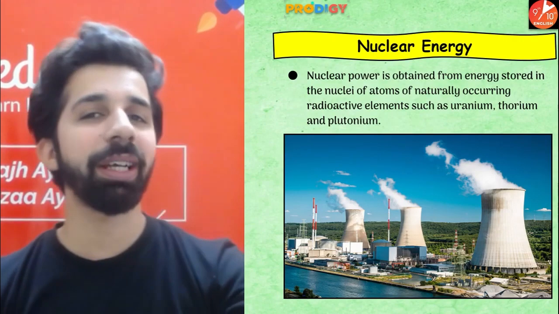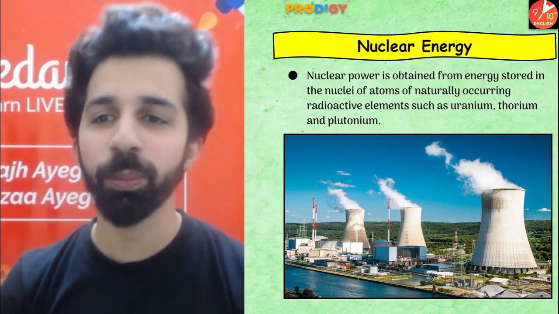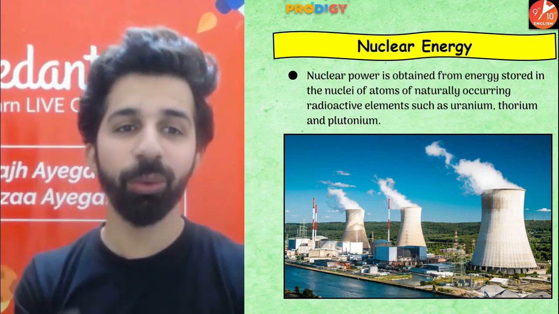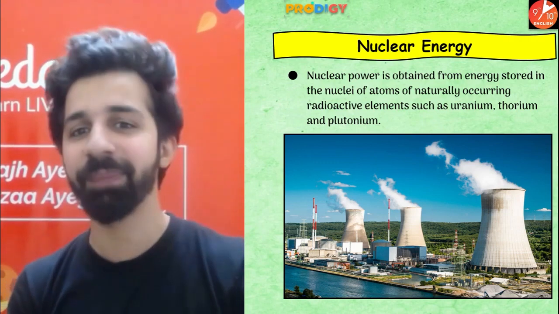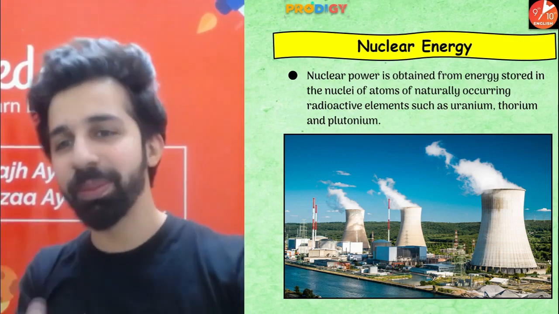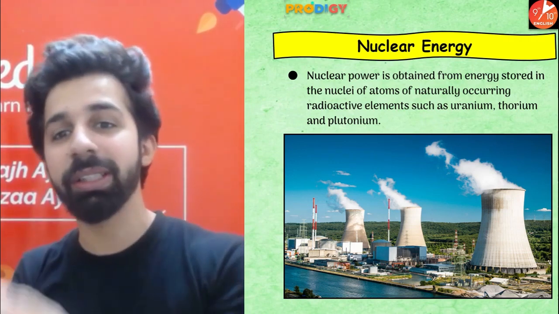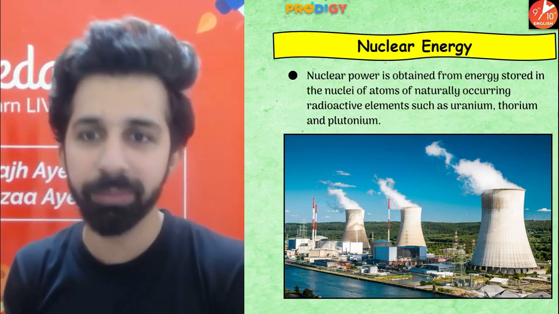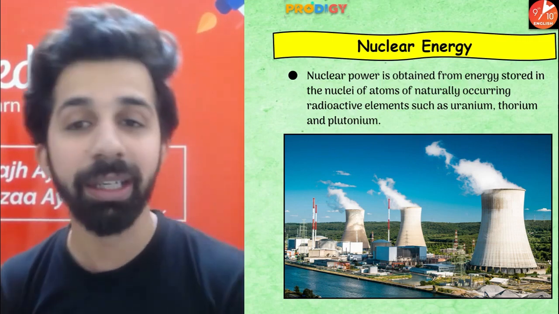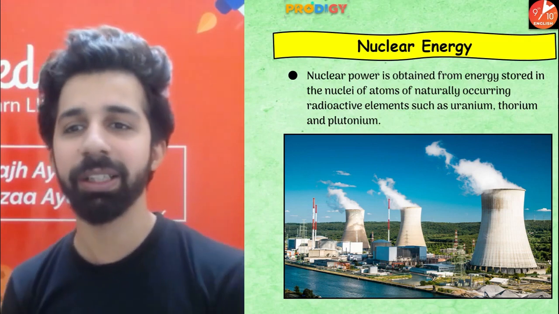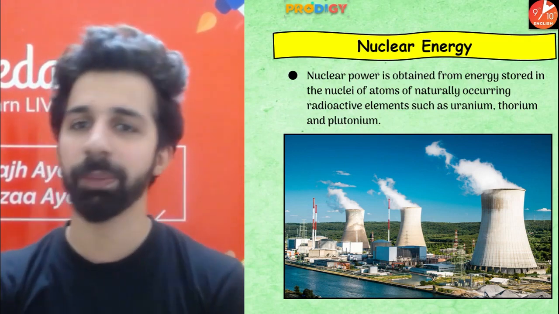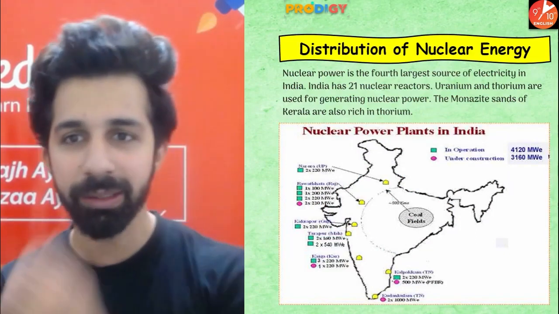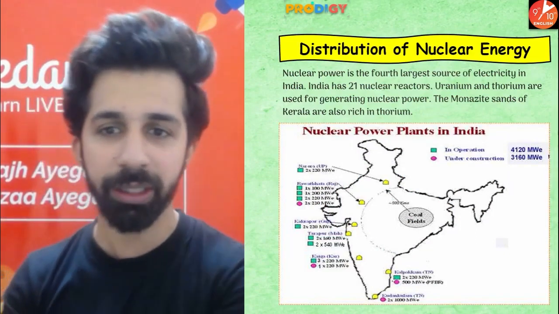Now coming to nuclear energy, guys, nuclear power is obtained from energy which is stored in the nucleus of an atom, guys. Simple as that. Okay? So nuclear power is obtained from energy stored in the nucleus of an atom of naturally occurring radioactive elements like uranium, thorium, and plutonium. All right, so this is used to produce electricity, and this is the distribution of nuclear energy in India, guys.